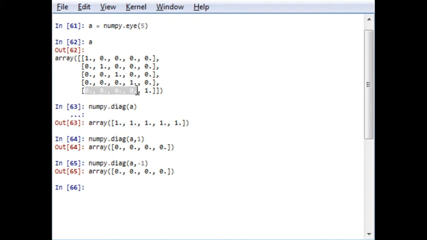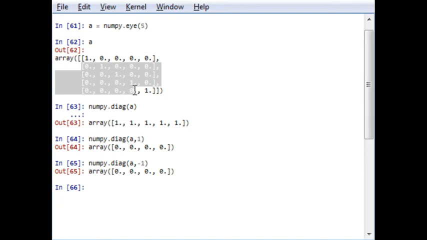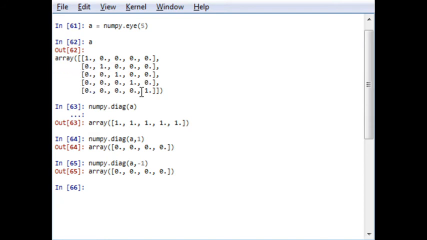So actually it is taking this particular diagonal 0 0 0, and if you go for -2, then it will take only 3 elements. In this way, if you want to extract the diagonal values of a matrix, sorry, of an array, you can.